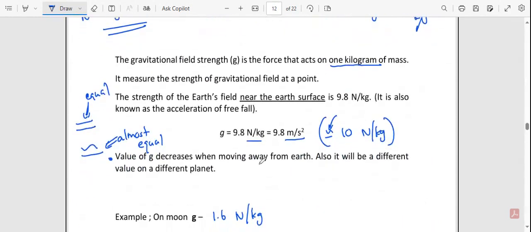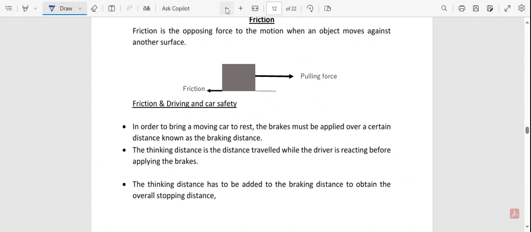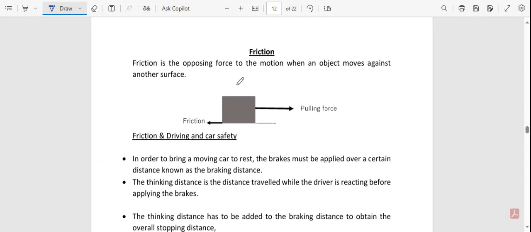Right? So the next one is friction. Okay, right. So at the beginning of this forces lesson, I think I barely mentioned what friction is, right? Here itself it says that friction is the opposing force to the motion when an object moves against another surface.